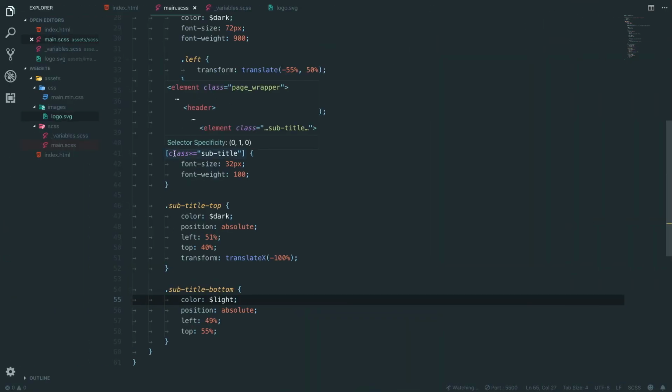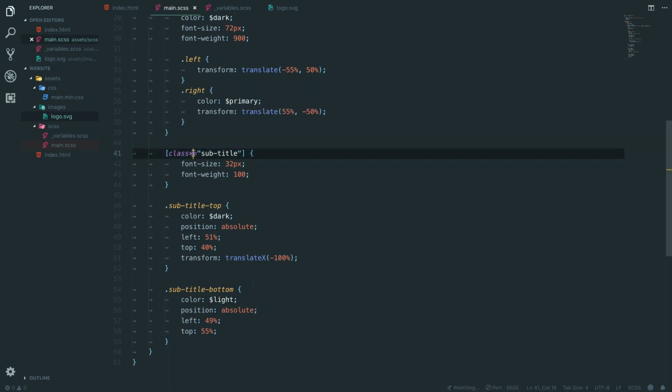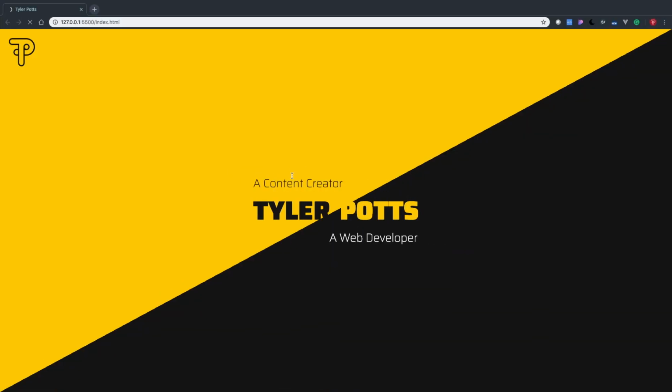Basically, what I've just done is like a pseudo selector sort of thing. This is like an emphasis. So we're saying here, look for anything which contains subtitle. We could do it at the start as well. As you can see by the element here, we're looking for anything inside of page wrapper, inside header, which is an element or just a tag which has a class which starts with subtitle, and then that will add that to the front of it.